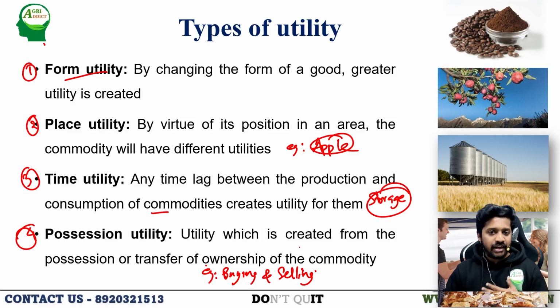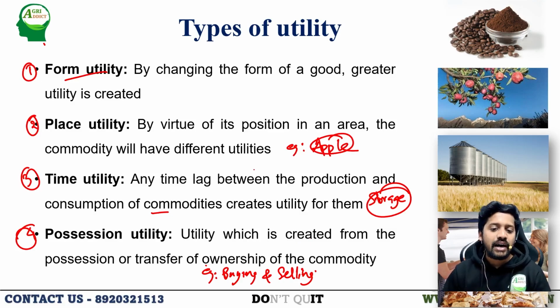Assume that I am a government employee. I am going to the market, I am purchasing the rice grain. Apart from the consumption requirements, the remaining rice will be sold by the farmer. So the utility derived by the farmer will be far less than what I am having, because I don't produce rice, so I will be having greater utility for the rice when I am purchasing from the market.